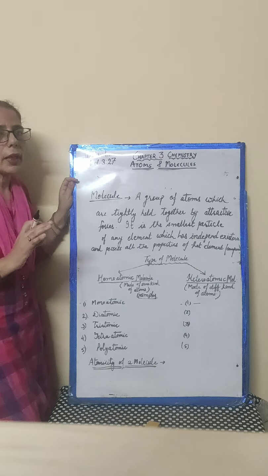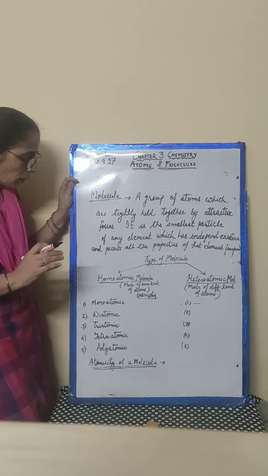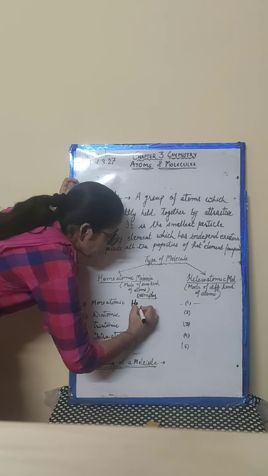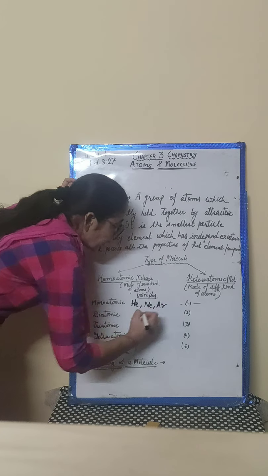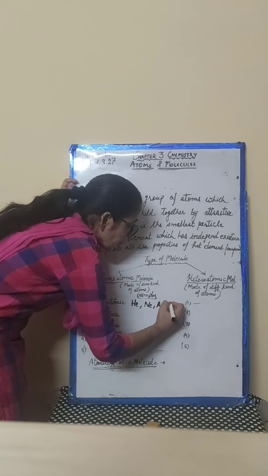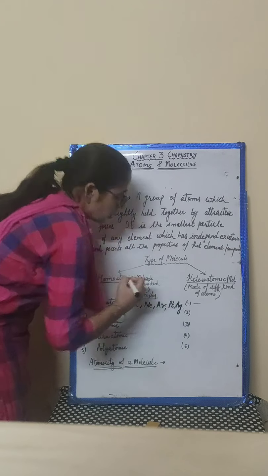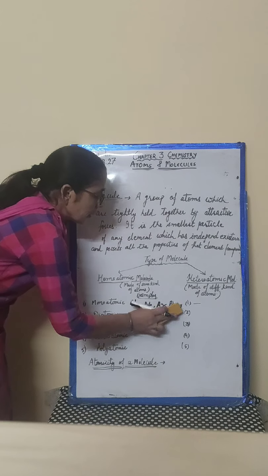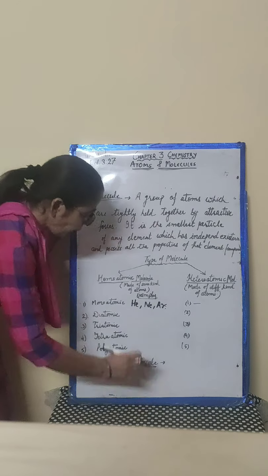Generally, inert gases which do not react in nature are monoatomic, like helium, neon, argon, etc. And among metals, platinum and gold are also monoatomic in nature. But generally we take these three: helium, neon and argon.